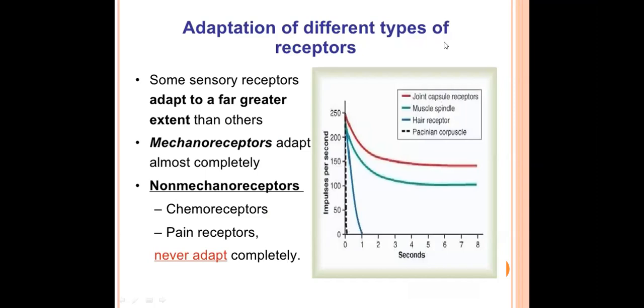So adaptation of different types of receptors: mechanoreceptors adapt almost completely. So the mechanoreceptors, they fastly adapt. We can say they are fastly adapting receptors. And non-mechanoreceptors, chemoreceptors, pain receptors, these two types of receptors never adapt completely, or we can say they are slowly adapting receptors.